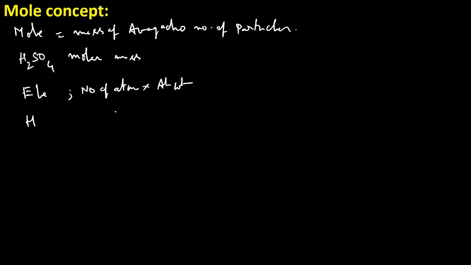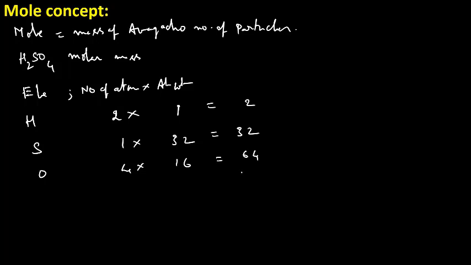So hydrogen, how many atoms? 2 atoms, 2 into 1. Sulfur, 1 atom into 32. Oxygen, 4 atoms into 16. So this is 2, 32, this is 64. How much is it? 98.